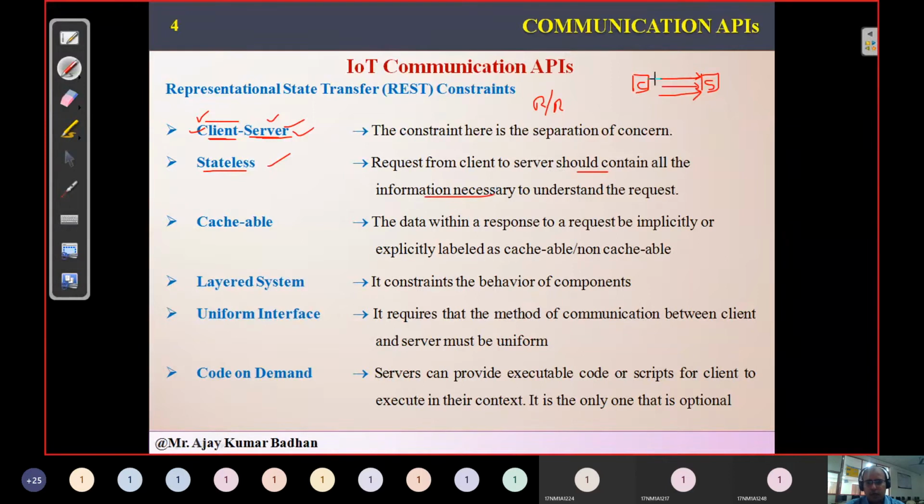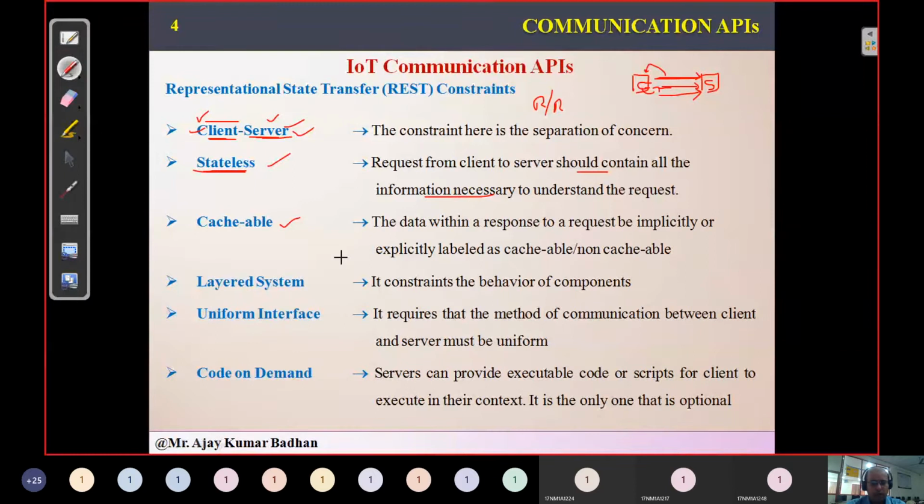Since, as I told you in the previous slide, each request, this first request when the client is sending to the server, should contain all the information related to the client, meaning which IP address it is coming from, and what the request is asking. Next time, when he is sending another request immediately after that, like google.com and then Gmail as the next request, when you are sending Gmail from client to server, he has to provide all the details again, like which IP address he is coming from, what the MAC address of his system is, and what request he is sending. All that information should be present. That is the constraint related to stateless.